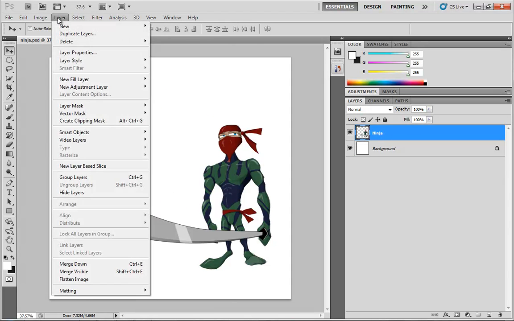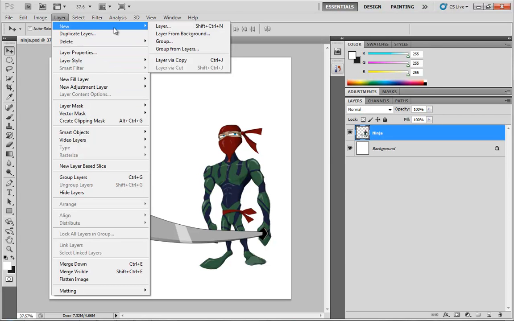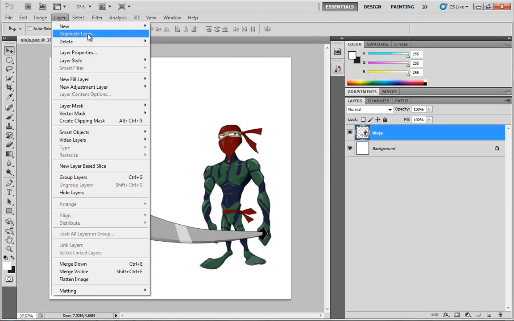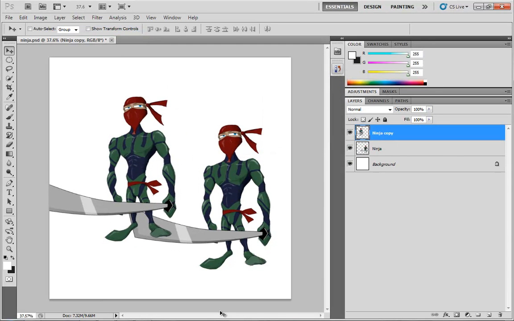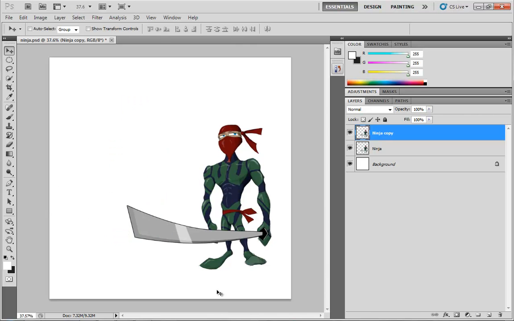We can go to Layer, and we can choose New. We can just choose Duplicate Layer, boom, and give that its own name. And there's another way to duplicate it. So there's all kinds of ways to go about duplicating a layer. I just thought I'd go ahead and mention that.